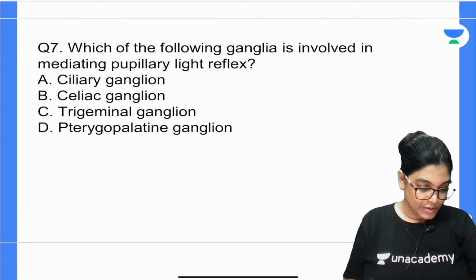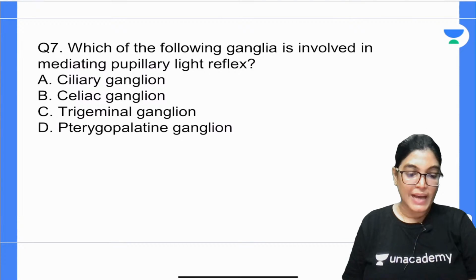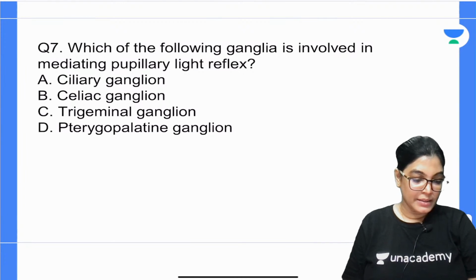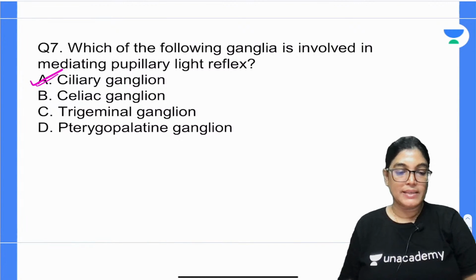Many of the answers are coming up as A. My dear aspirants, A is the perfectly right answer.